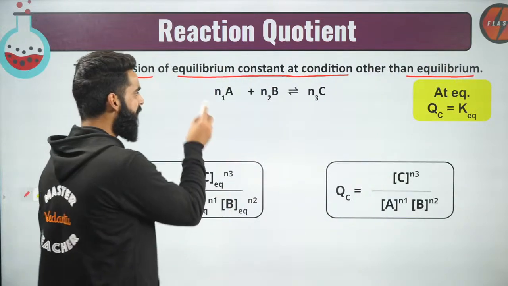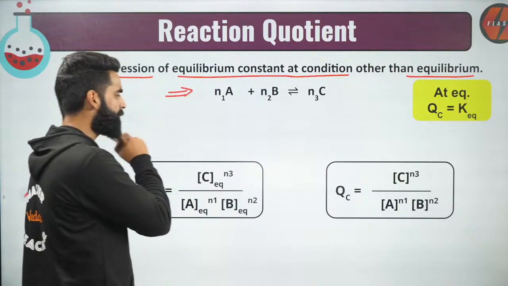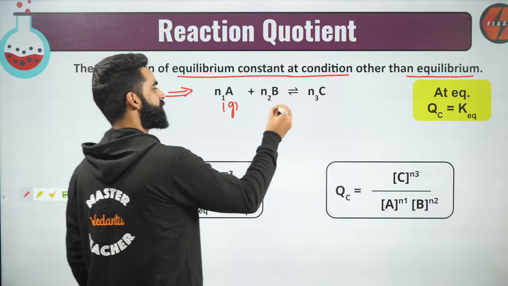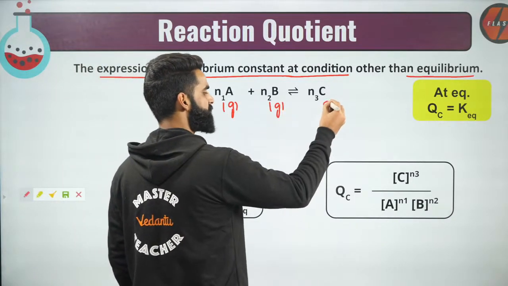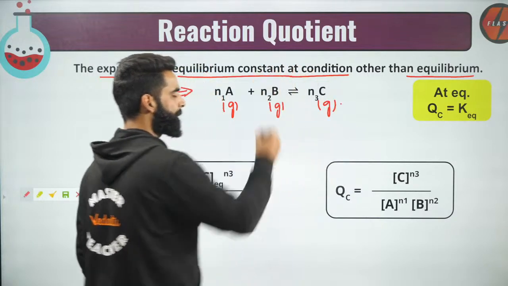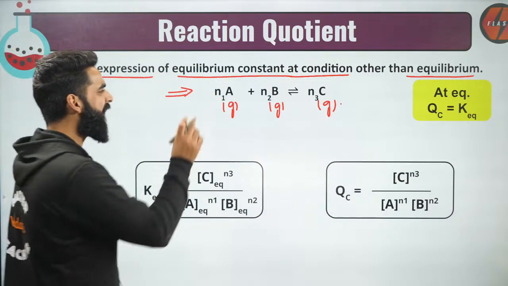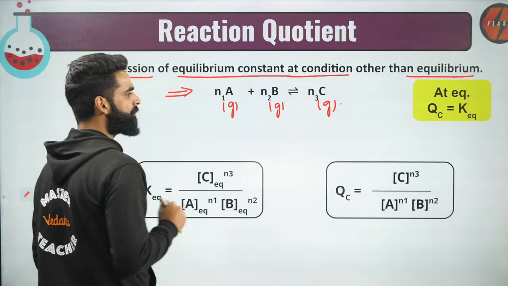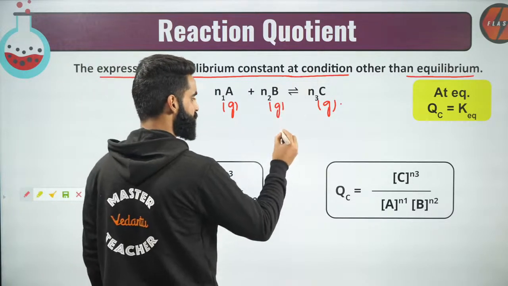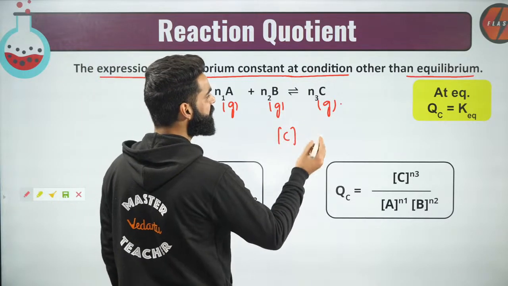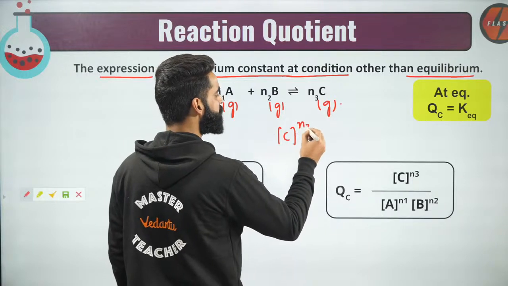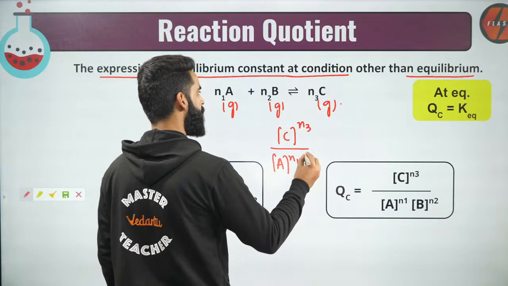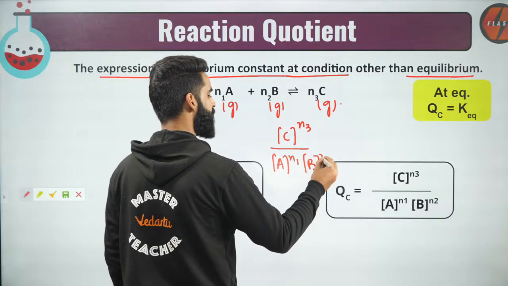See, guys, first thing, I've got a balanced chemical reaction right here. Let's assume this is one homogeneous gaseous phase reaction. Now, people, if I want to write the equilibrium constant expression right here, in terms of concentration, it's going to be concentration of C raised power N3 divided by concentration of A raised power N1 multiplied by concentration of B raised power N2.